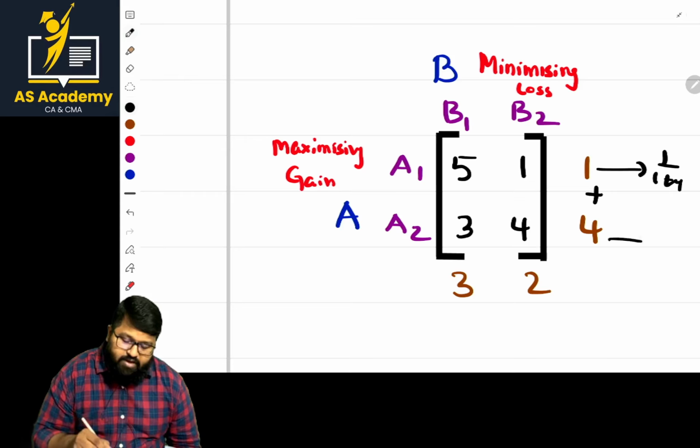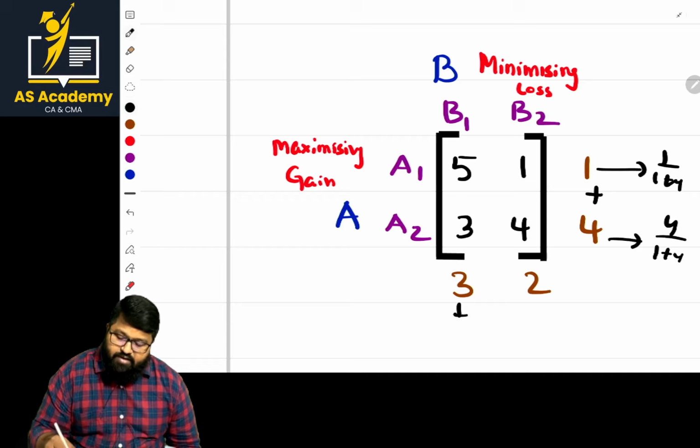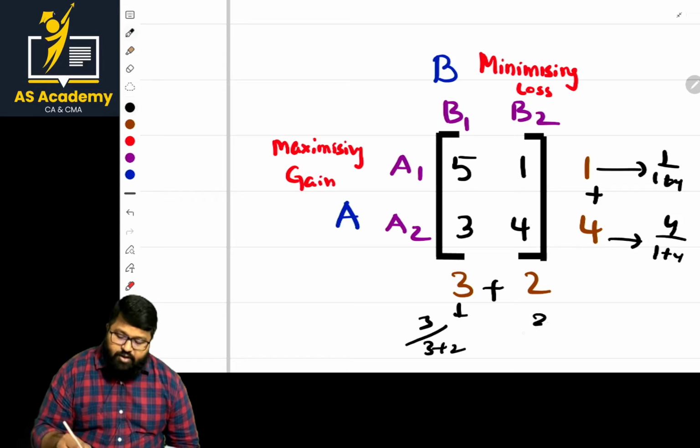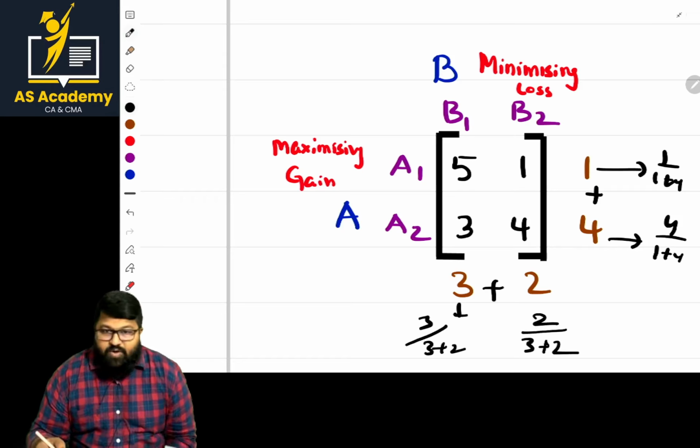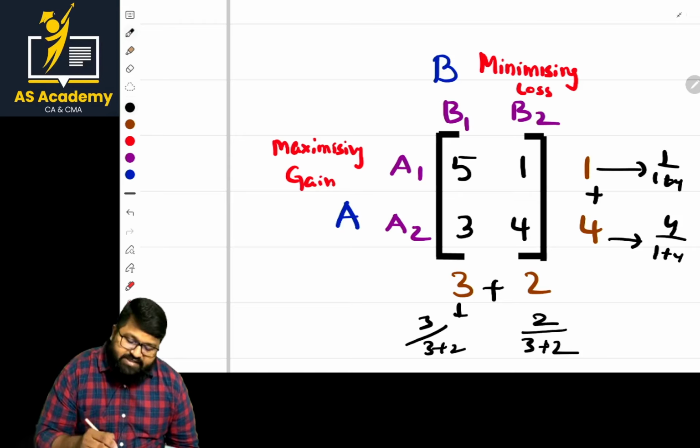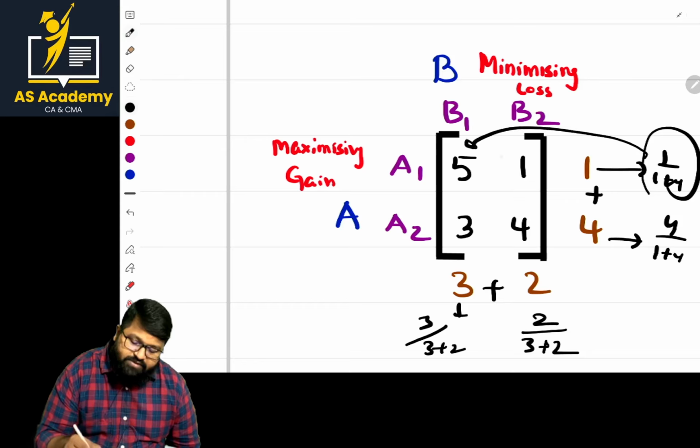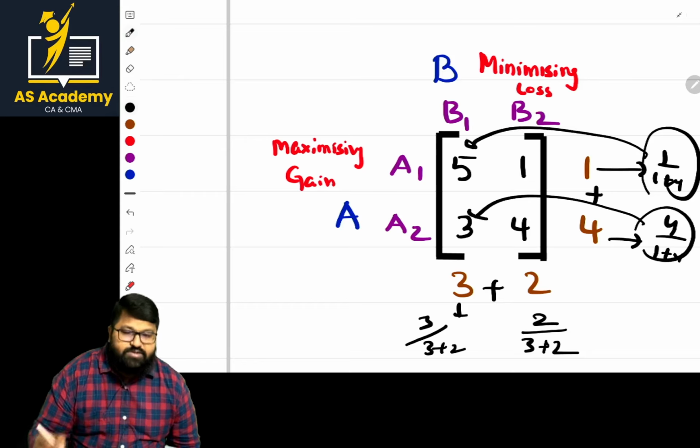Okay, and here the probability is 4 by 1 plus 4, and here 3 by 3 plus 2. These two values sum, and here 2 by 3 plus 2. That is the probabilities. Once the probabilities are done, how do we calculate the value? Just multiply this probability with this, multiply this probability with this, then you get the value.